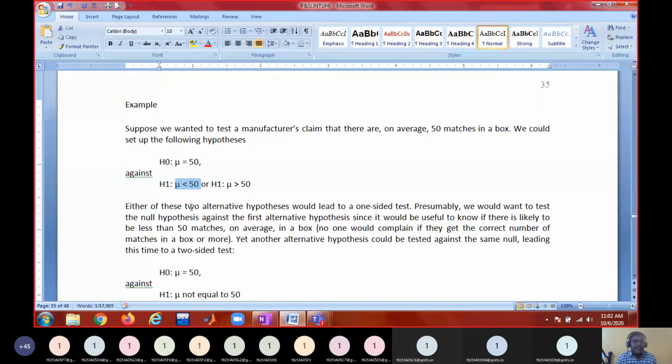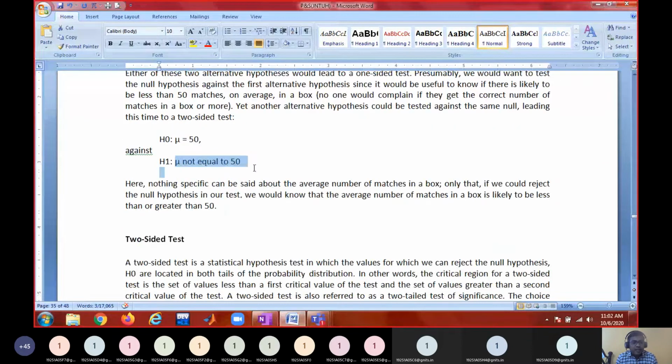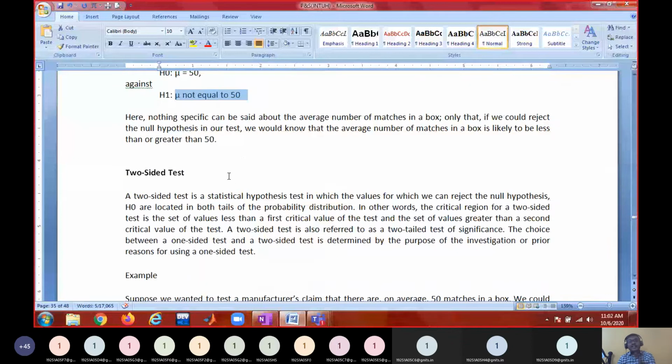If your alternate hypothesis is like this, that means you are going to conduct a right one tail test. If your alternate hypothesis is mu not equal to 50, that means you are going to conduct a two tail test. So what is a two tail test, what is a one tail test, what is a left one tail test, you will see now.